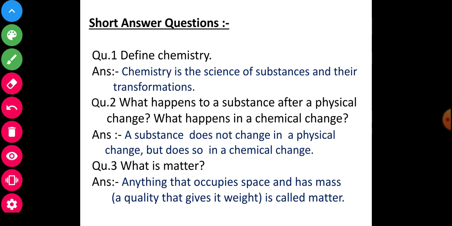Start from here. First of all, in your copy, write down lesson number 1. Short question answer. Lesson number 1: what is chemistry about? Now start the heading again. Short answer questions. Next line you will write down question number 1. Define chemistry. Write down the answer. Question number 2. Another question, write down the answer. Question number 3, as it is, write down the answer as it is.